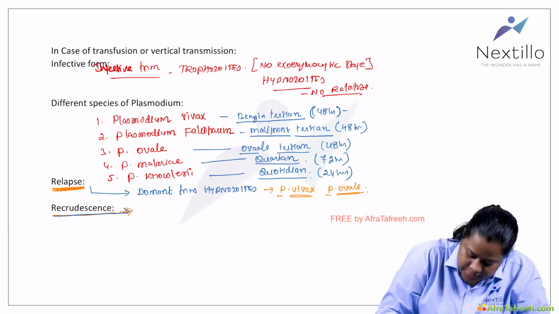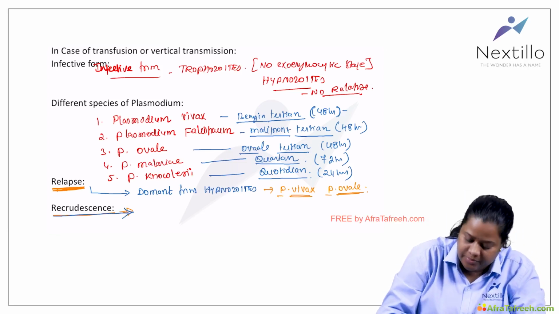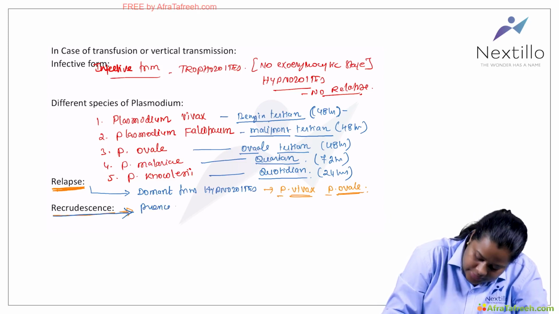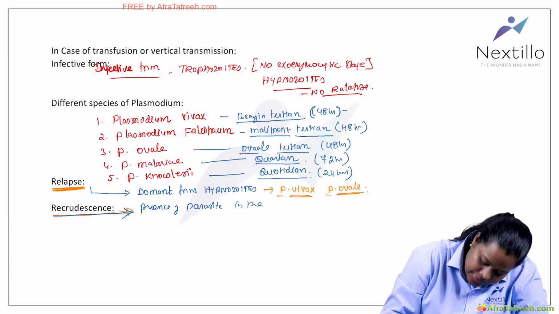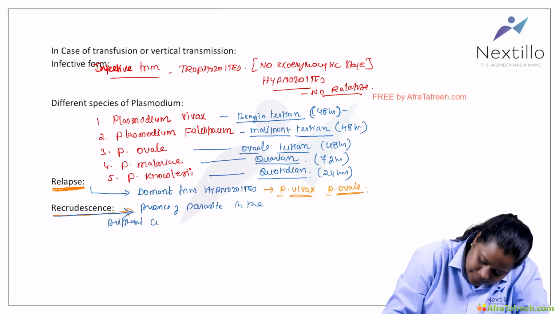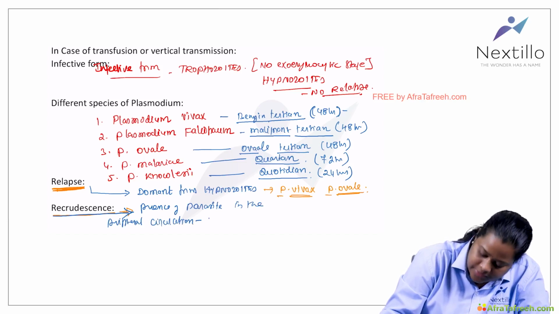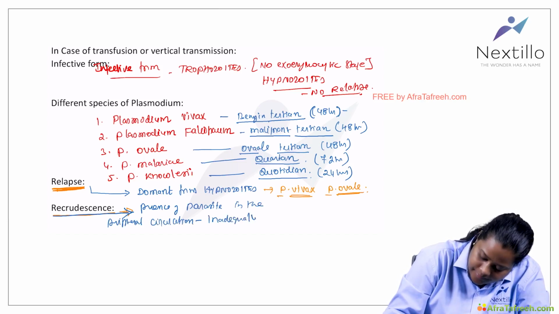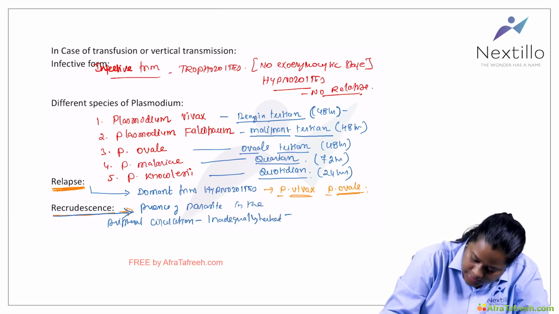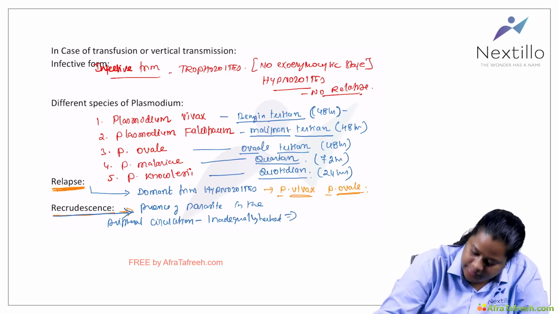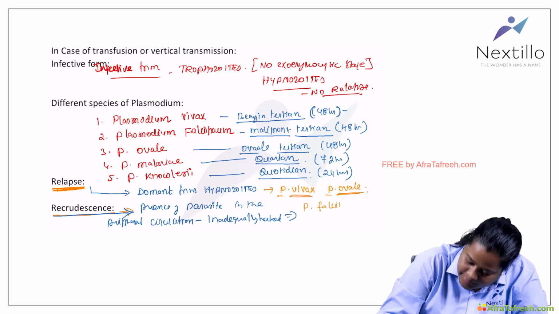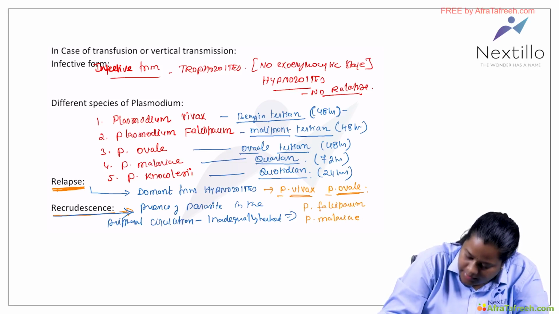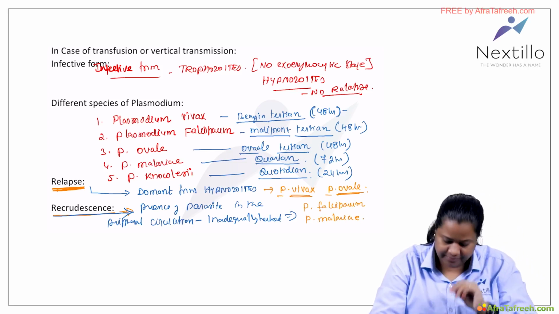Recrudescence is caused by the presence of the parasite in the peripheral circulation because of inadequate treatment. The parasites which can present as recrudescence are Plasmodium falciparum and Plasmodium malariae.